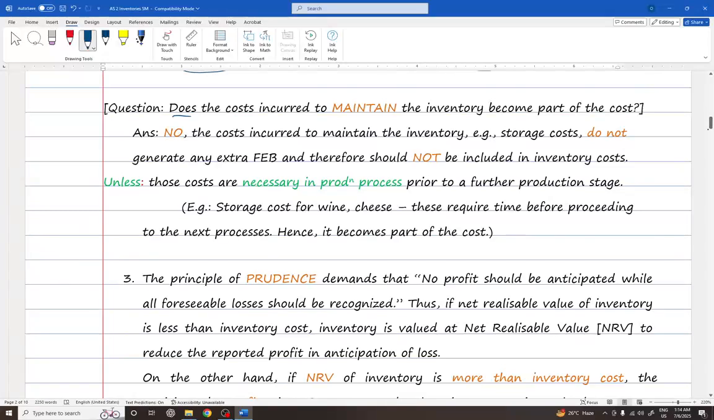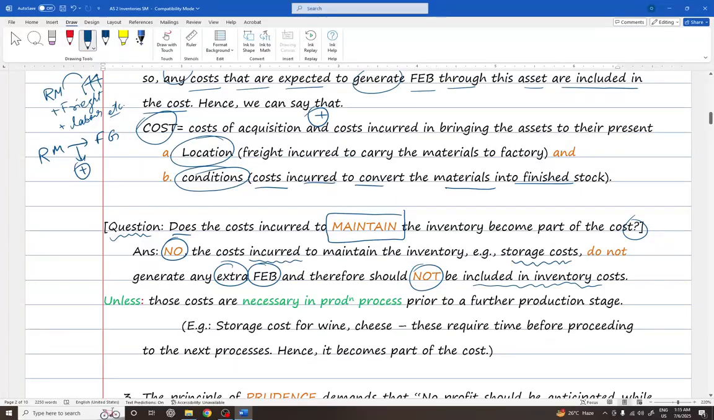Okay, moving further. A question: please pay attention, does any cost that is incurred to maintain the inventory become a part of cost? Does it become? The answer is no. The cost incurred to maintain the inventory, for example storage costs, does not generate any extra future economic benefits. Stock simply lying in the godowns, will it produce future economic benefits? No, and therefore it should not be included in the inventory cost, because as per the definition we saw above, assets are resources expected to generate future economic benefits, right?